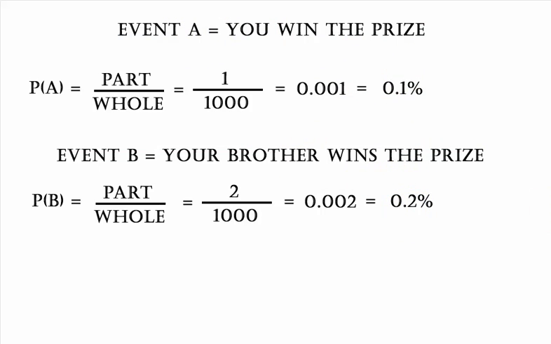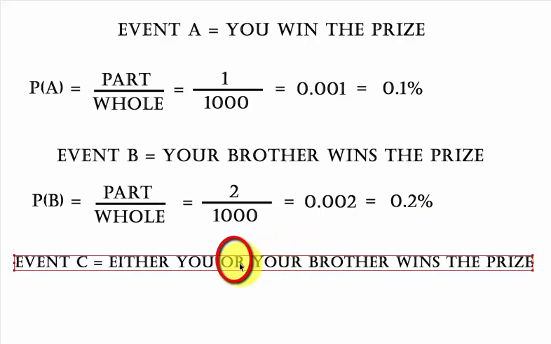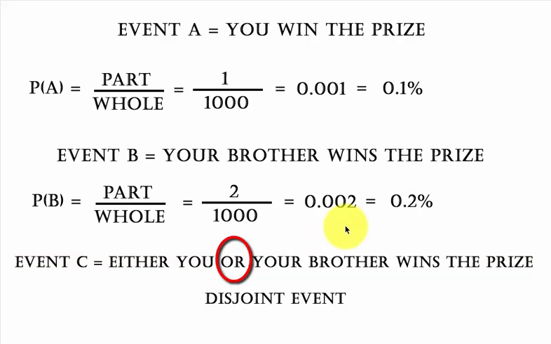Now here comes the hard part, but it's not that hard. What's the probability that either you or your brother wins the prize? The key word here is or. That's the disjoint thing. So we can add these together, right? It's a disjoint event. They're mutually exclusive. So we can add these probabilities.